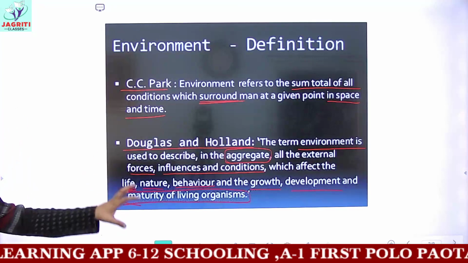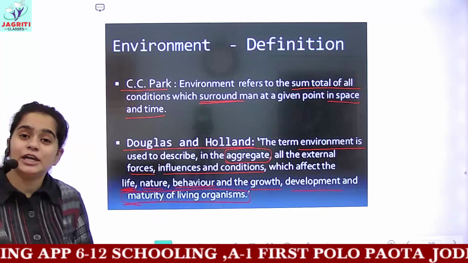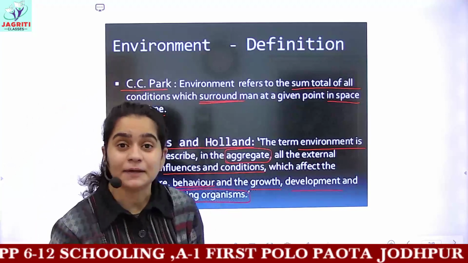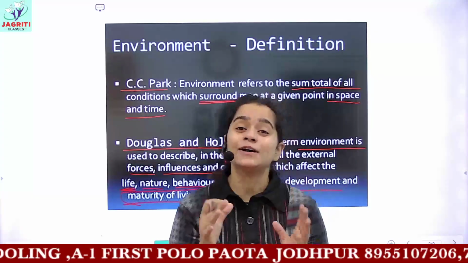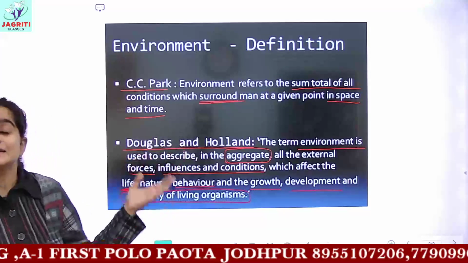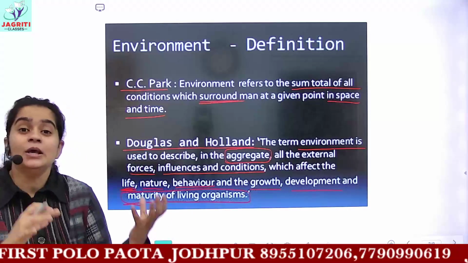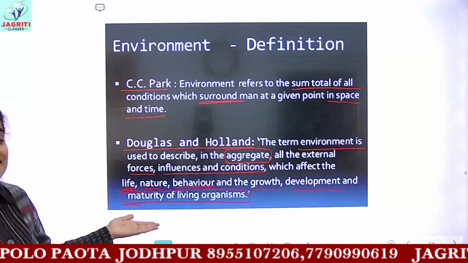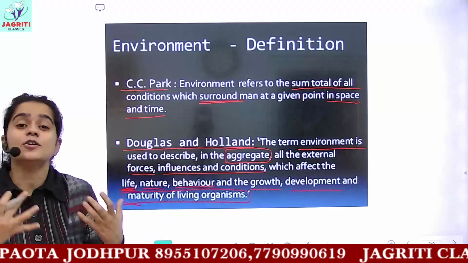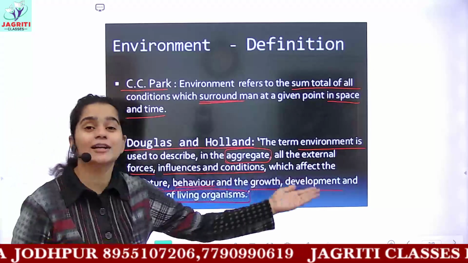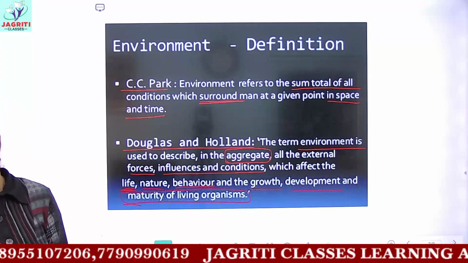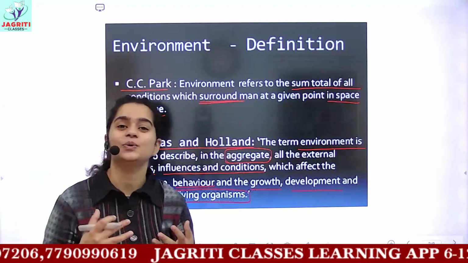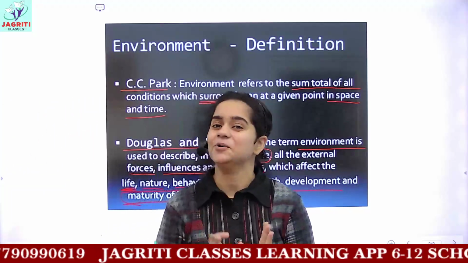So these are all the components which we can include in an environment. That is, all your external surrounding conditions are called your environment. And this environment is very important because it shows effect on the nature, behavior, the patterns of growth, how the organism would get developed, and the maturity of living organisms. So in this way, you can define the term environment. I hope this is clear.